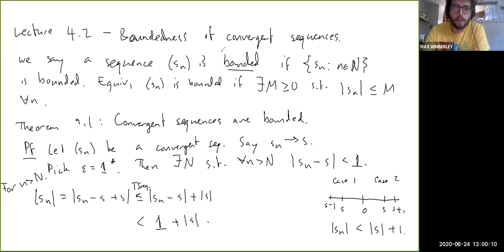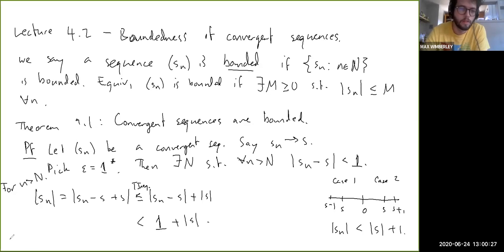So then what we have is an upper bound on the absolute values of Sn for all of the values of n after capital N. But we don't know anything about the ones before capital N, but there are only a finite number of them.